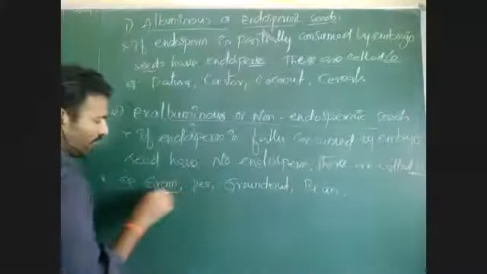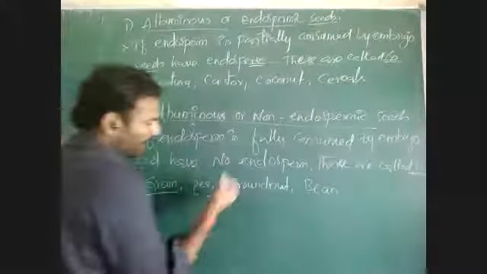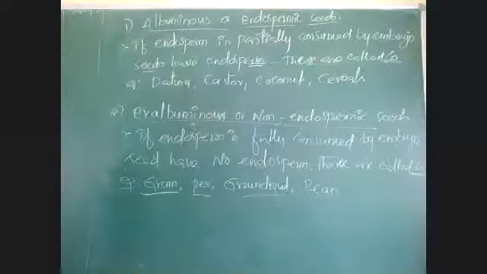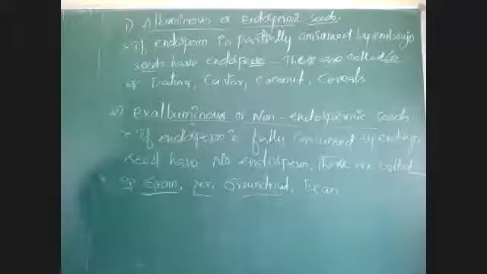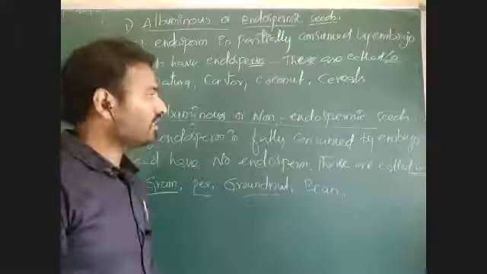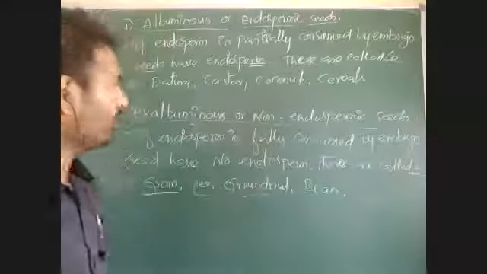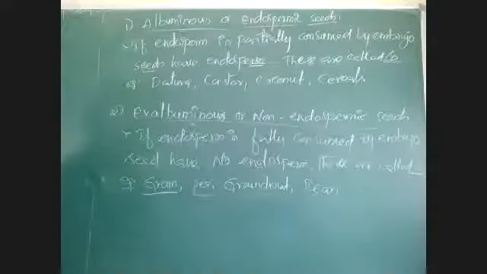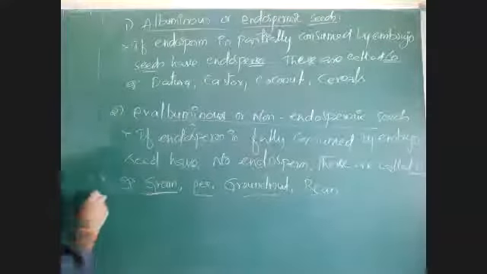So in grams, pea plants, groundnuts and bean, there is no endosperm remaining in the seed. Endosperm is fully used for the development of embryo. So those seeds are called non-endospermic seeds or exalbuminous seeds. Okay, these are the types of endosperm.